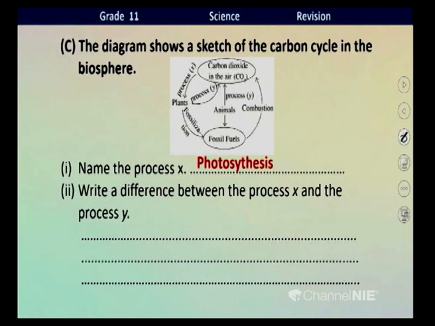Okay, we will get the difference, children. Just think about this. For the process of photosynthesis, carbon dioxide is absorbed. But during respiration, carbon dioxide is released. This is one good difference, no? And also during photosynthesis, oxygen is released, but during respiration, oxygen is absorbed. It is another difference. And we'll take one more difference, children.